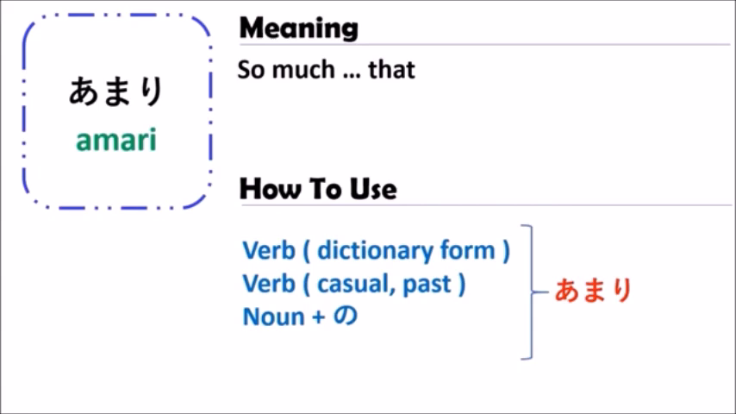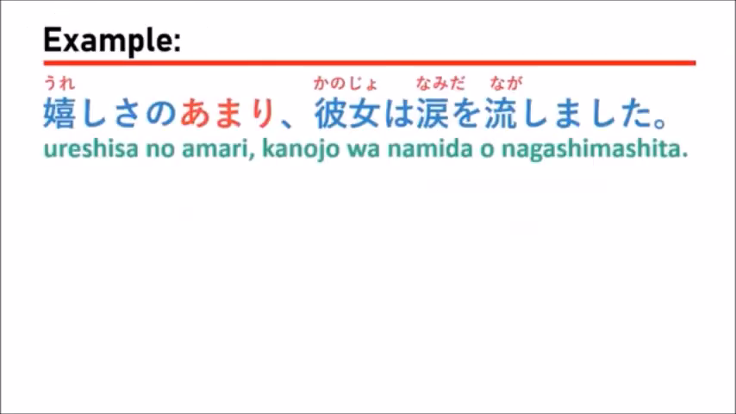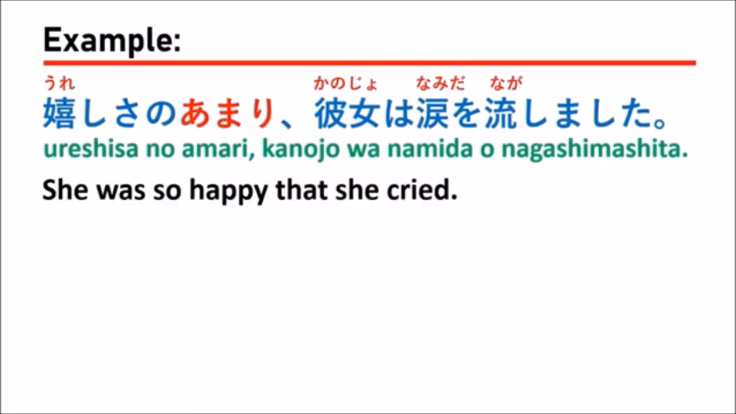So let's go to see some example of how to use the grammar of Amari. 嬉しさのあまり、彼女は涙を流しました。Which means she was so happy that she cried. She was so happy that she cried.